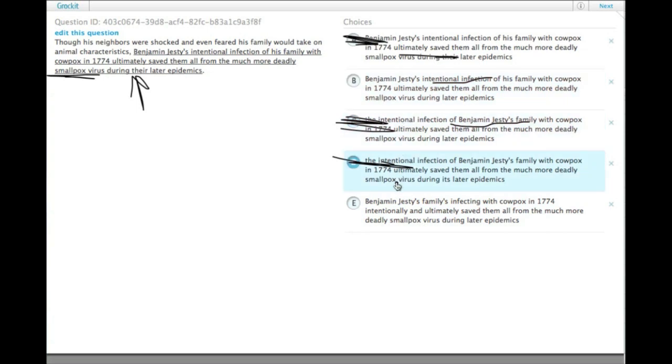And now we have to choose between that and then E. Benjamin Jesty's family's infecting. Well, the double possessive here is going to be a problem no matter what. Whenever possible, don't do double possessives because they just make it harder to read and harder to keep track of relationships. So let's get rid of that one.